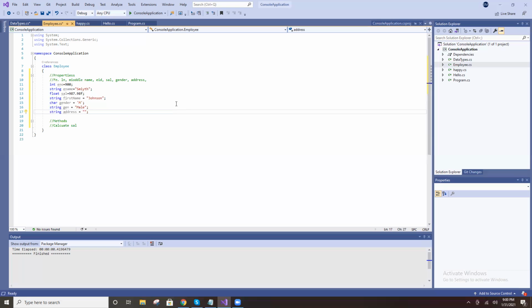Street number, street name, door number, postcode, city, state. So many things are available in an address. You put it in double quotes. This is a string data type.